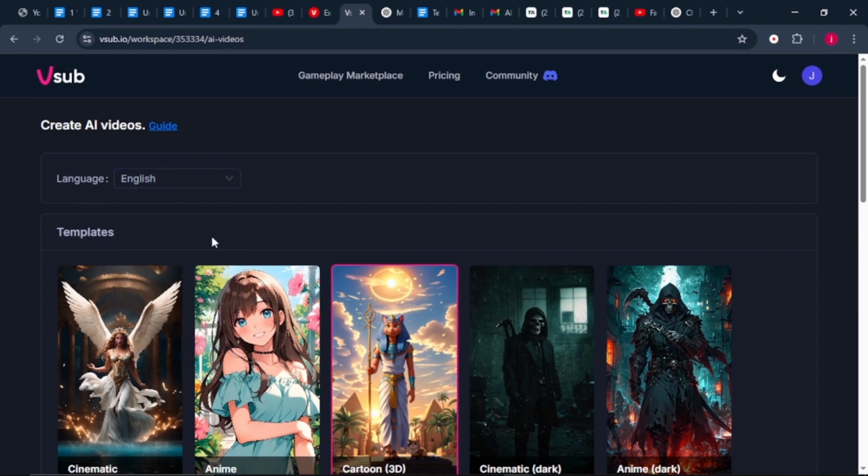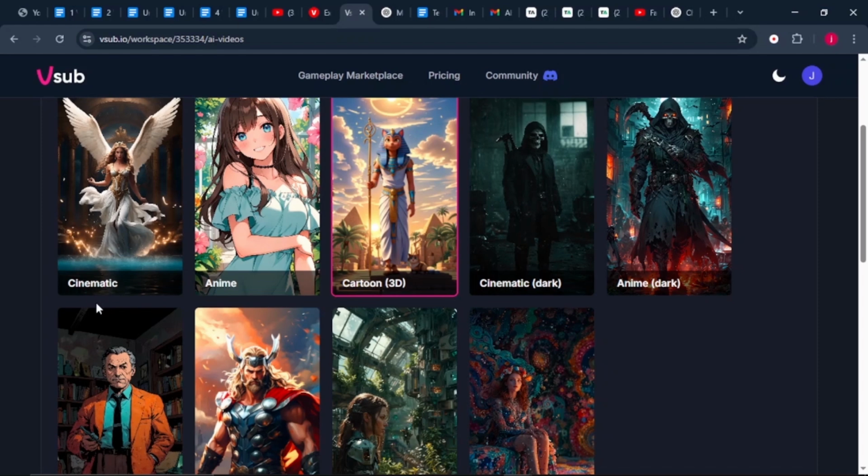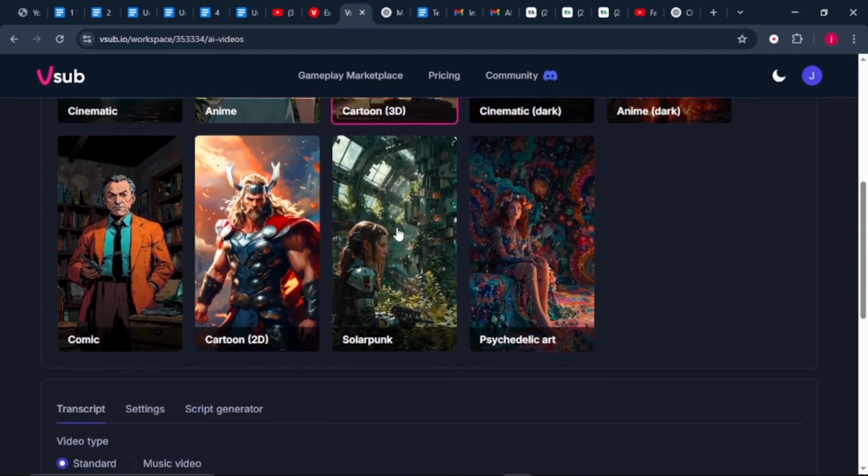Then once that is done, you want to choose a template. There are 9 different templates. Go for the one that you feel and think will resonate best with what you are creating. So I'll choose Cartoon 3D. Then I'll scroll down a little bit.